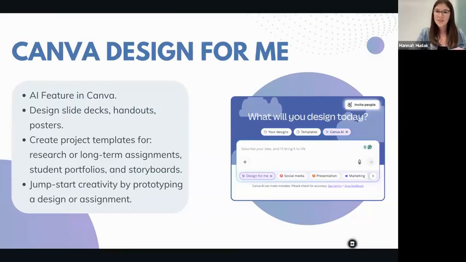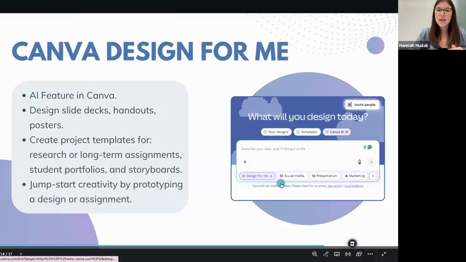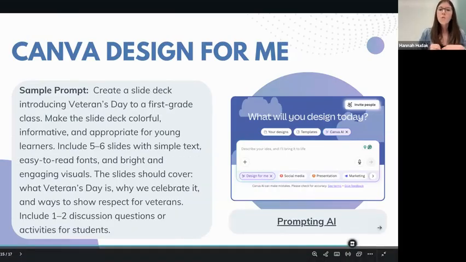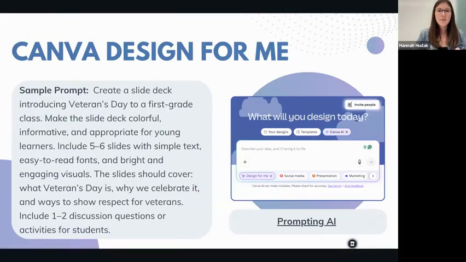When you hop into Canva and you see your main page here, you'll have your designs, templates, and then we have the Canva AI button. So we'll make sure we click Canva AI, and then there will be some different AI tools for you to pick from. In this case, we're going to pick Design for Me. Once we have our Design for Me up and ready, we're going to put in our prompt.